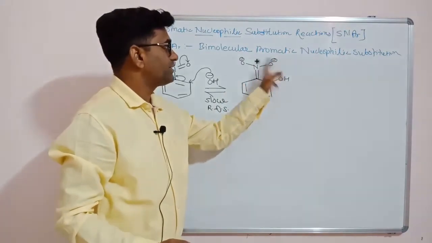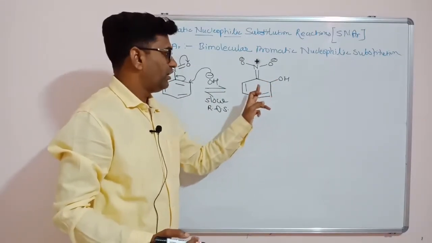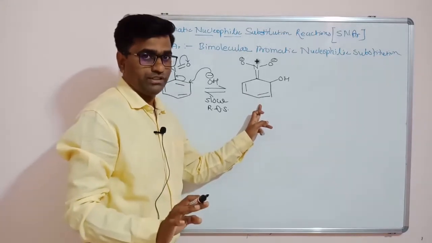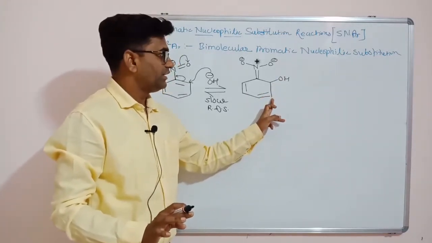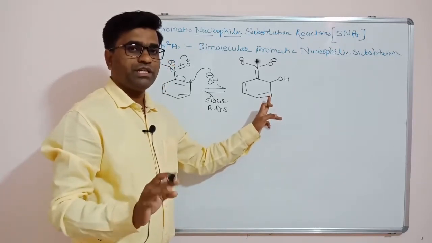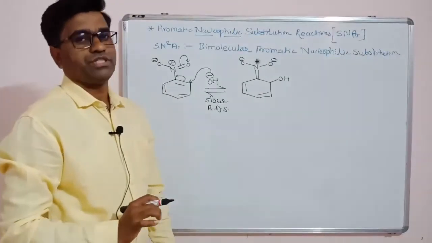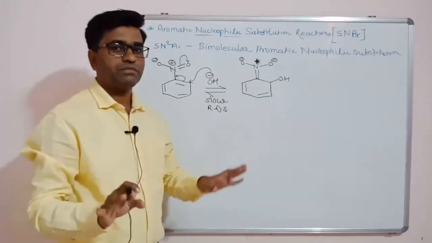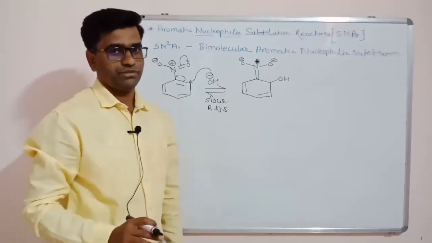And this oxygen carries a negative charge only if OH attacks on the ortho position or para position. If OH attacks on the meta position, then resonance stabilization will be less because oxygen won't carry the negative charge, because the nitro group is not participating in the resonance effect when the nucleophile attacks at the meta position.